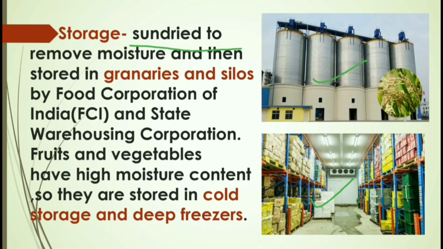Large scale storage is done by the Food Corporation of India and state warehousing corporations, and fruits and vegetables contain a high amount of moisture, so they need to be preserved. So they are stored at low temperatures, that is maintained in cold storage and deep freezers.